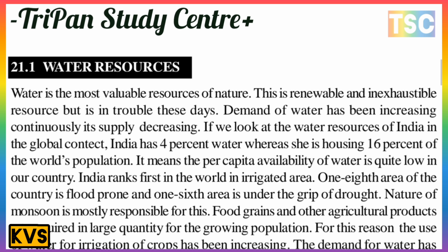India is ranked first in the world in irrigated area. One-eighth of the area of the country is flood prone and one-sixth is in the grip of drought. The nature of the monsoon is mostly responsible for this. Food grain and other agricultural products are required in large quantity for the growing population. For this reason, the use of water for irrigation of crops has been increasing.